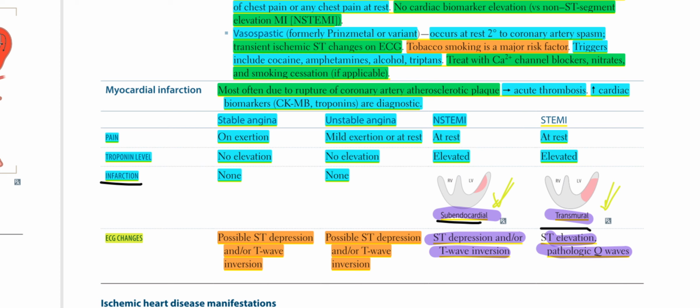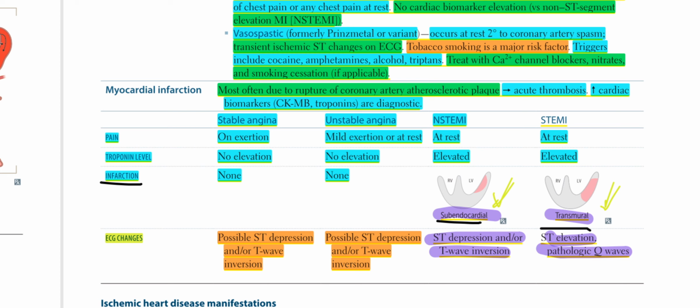So we have three types of angina: stable angina, unstable angina, and Prinzmetal or vasospastic angina. Comparing further: stable angina, unstable angina, NSTEMI, and STEMI.